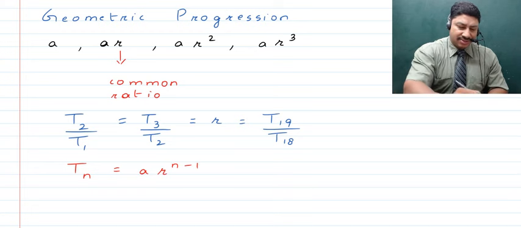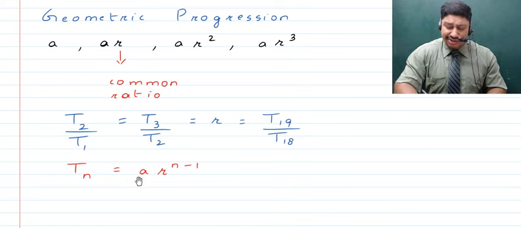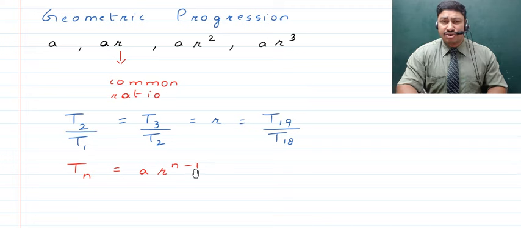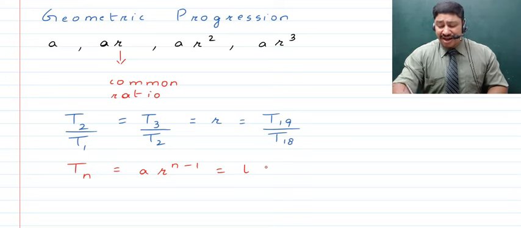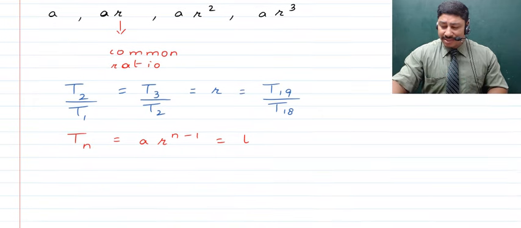Now here children, as you get to see, a here is the first term, r is the common ratio, and n is the number of terms. So this is what is going to give you the nth term, right? Sometimes it is also said to be L, that is, in place of Tn you can also write L, that is a representation that it is probably the last term.